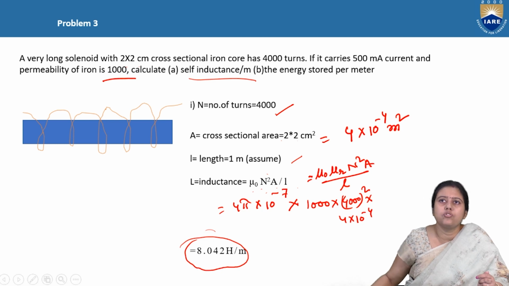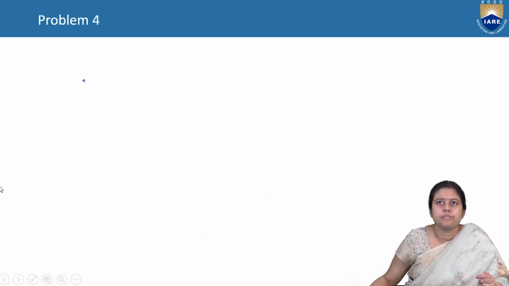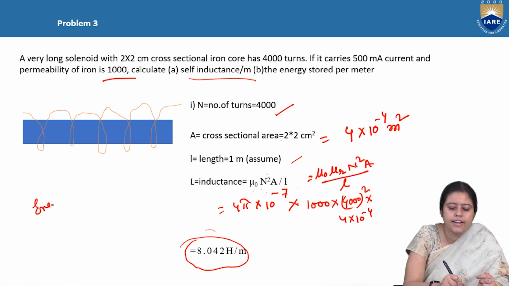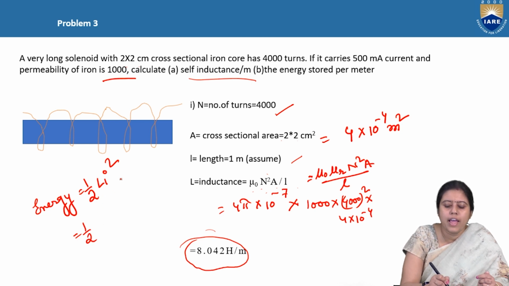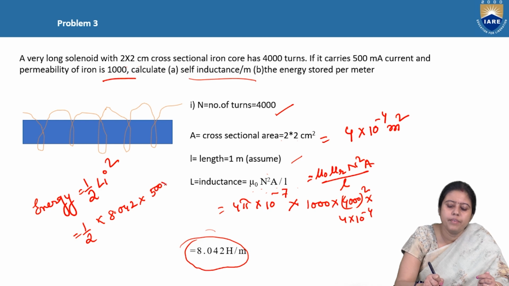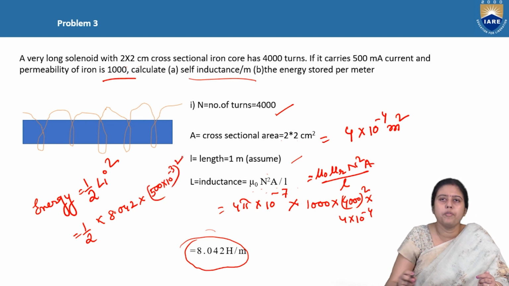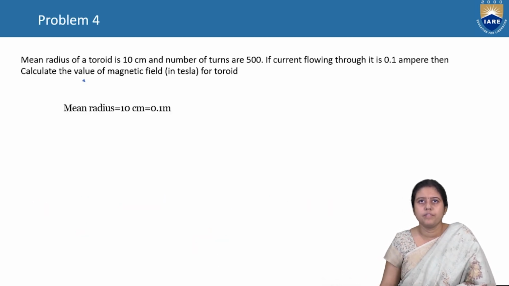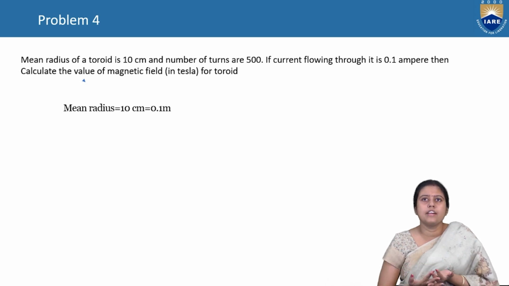Next part is the energy stored in the same problem. Energy stored per meter. So what is the energy stored per meter? Energy is equal to half L i square. L value we know, we got 8.042, into what is the value of I? I is 500 milliampere. So if we put the value, we can get the energy stored.